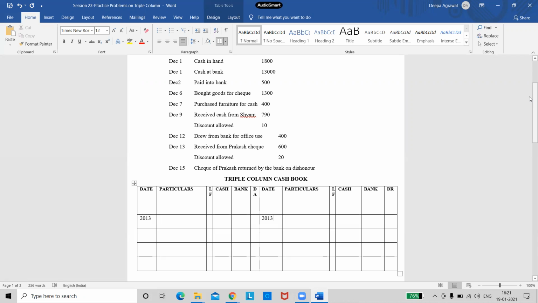So right now, can you tell me whether it is a normal balance or an overdraft balance? Normal balance. See, if it is an overdraft balance, he will mention it specifically there. So whenever it's an overdraft balance, you need to take it on the credit side. Right now, it is a normal balance, so we have to take it on the debit side, right? So I'll enter the date here. The date is December 1st. And what do I write for the opening balances?